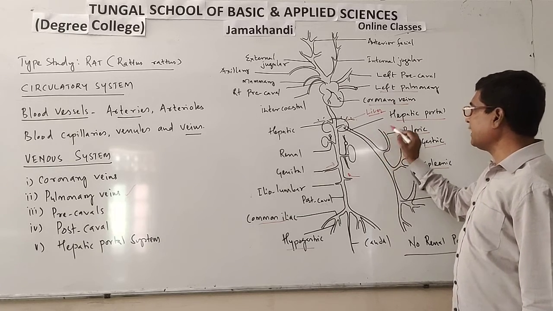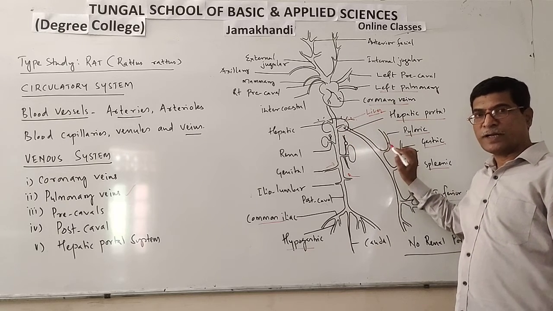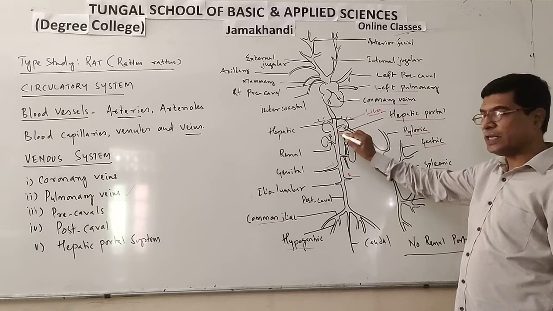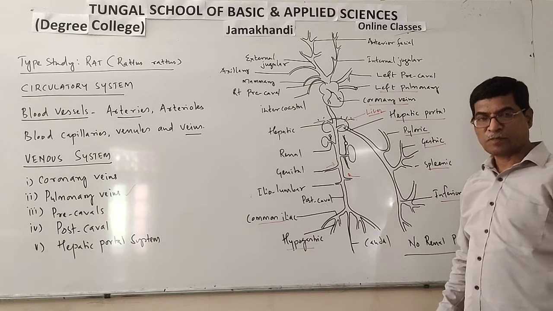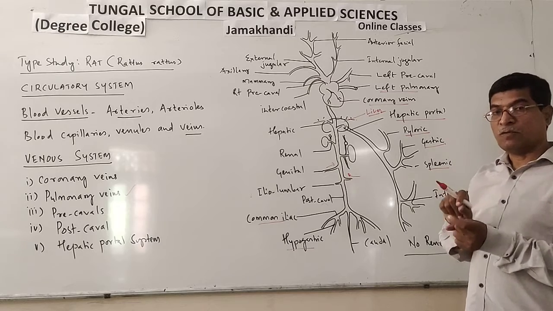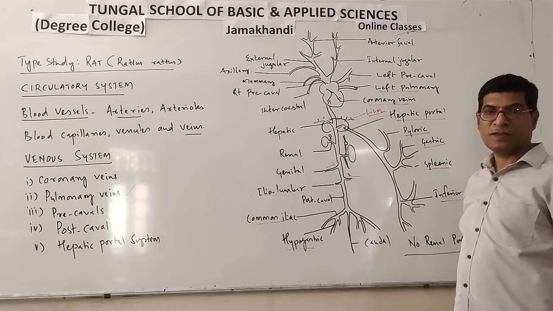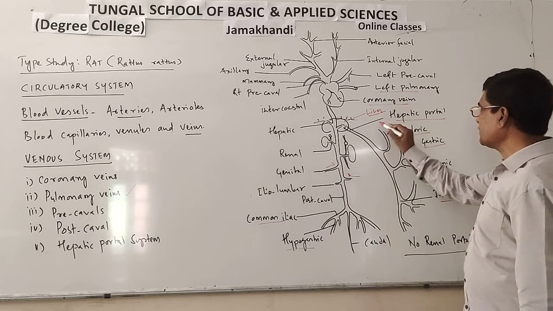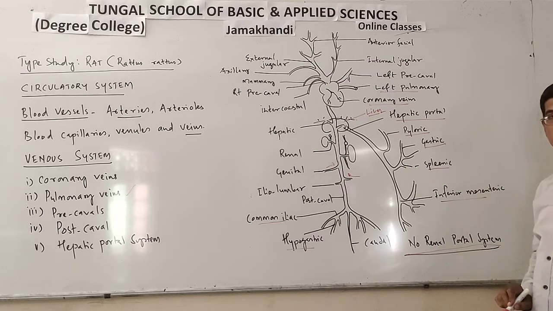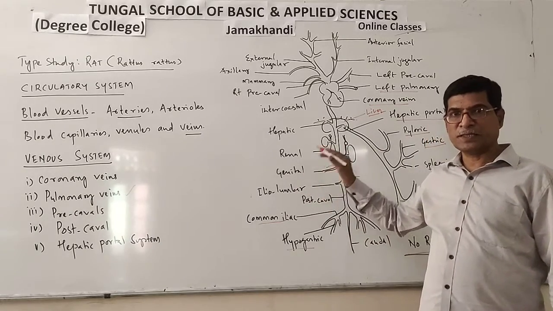And this hepatic portal vein opens to the liver. Thus, all nutrients that are absorbed in the alimentary canal are carried to the liver through the hepatic portal system. So the hepatic portal vein is the large vein which collects blood from the alimentary canal and opens into the liver. Okay, so this is called the hepatic portal system. And as for the renal portal system, there is no renal portal system in rat. So this is about the venous system in rat.